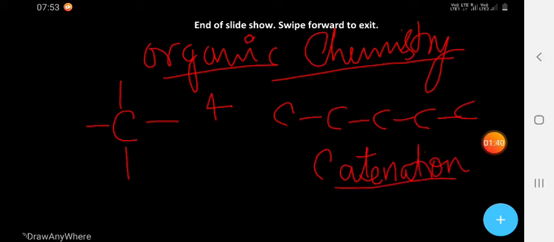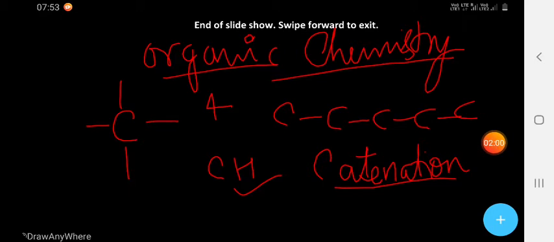Catenation means self-combining property. Any compound which has carbon is called an organic compound, and hydrocarbons are compounds containing carbon and hydrogen.